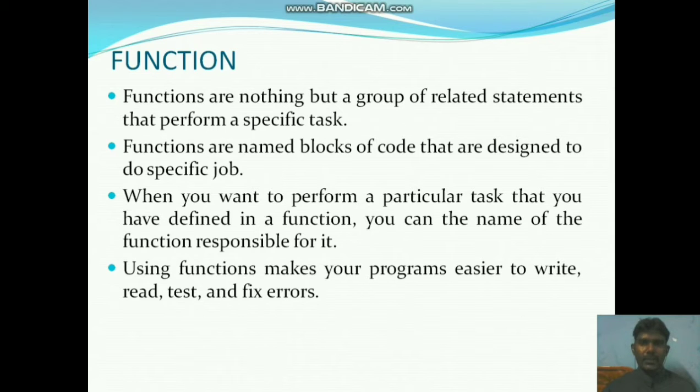Next, functions make your programs easier to write, read, test and fix errors. In a function itself we can read, write and execute, and finally find the errors easily. So that is called a function.